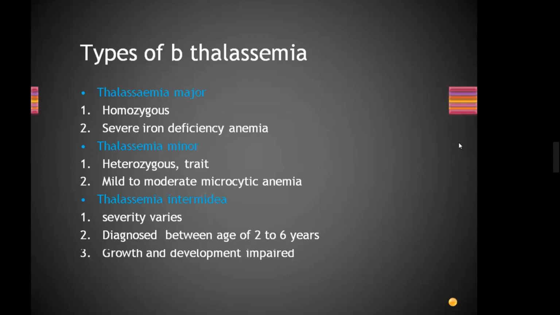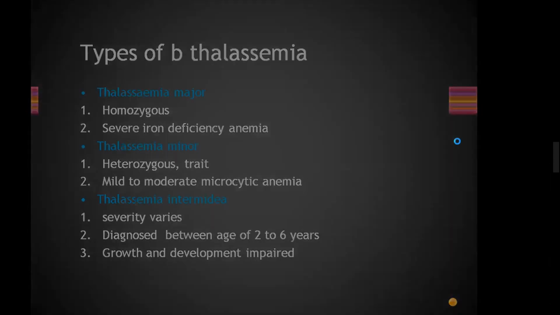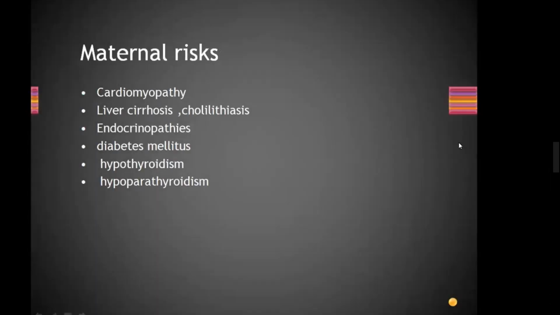Usually they give SBAs for clinical scenarios like this. Maternal risk, very, very important again. Basically you need to remember 3 risks: cardiomyopathy, liver cirrhosis.